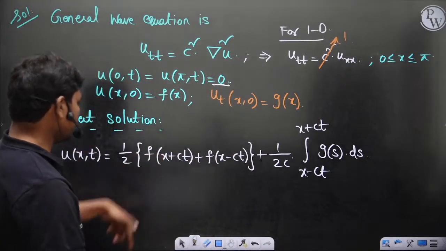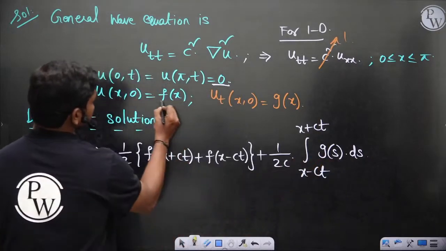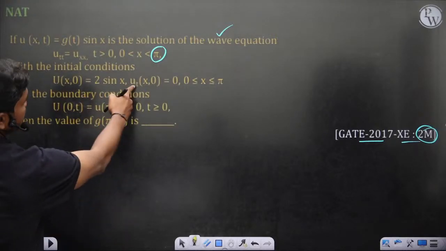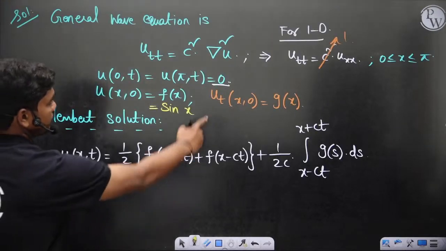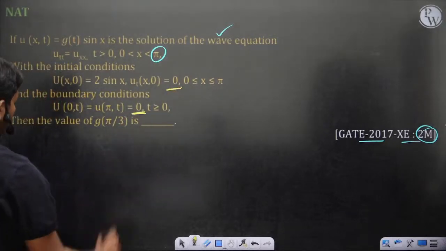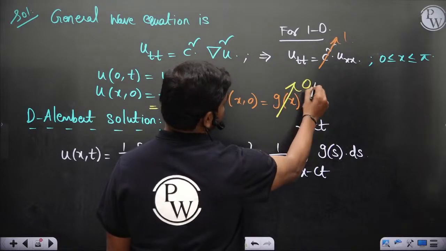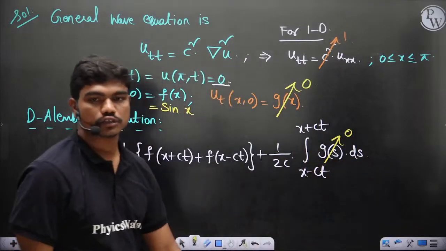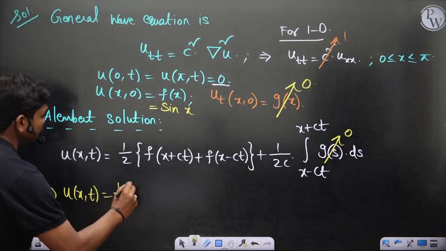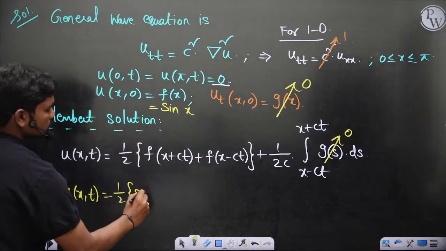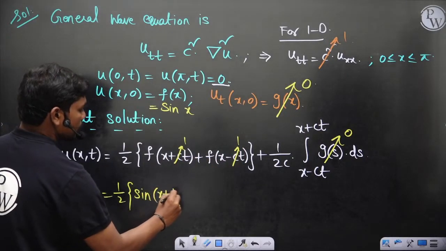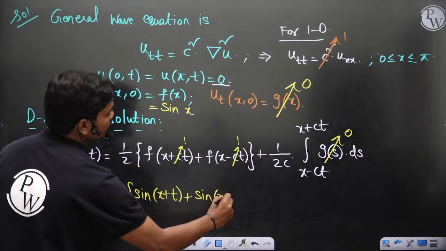So let's see, if you look at this case, the function f here is sin x, and u_t, the partial derivative with respect to time, gives you the velocity. So the initial velocity is 0, of course, and the boundary values are zeros, of course. So this function g is 0, so this integral doesn't play any role in this case. So u of x comma t is equal to half times of, now this function f is sin x, and the value of c is 1, you have seen, so sin(x plus t) plus sin(x minus t) is what you have.